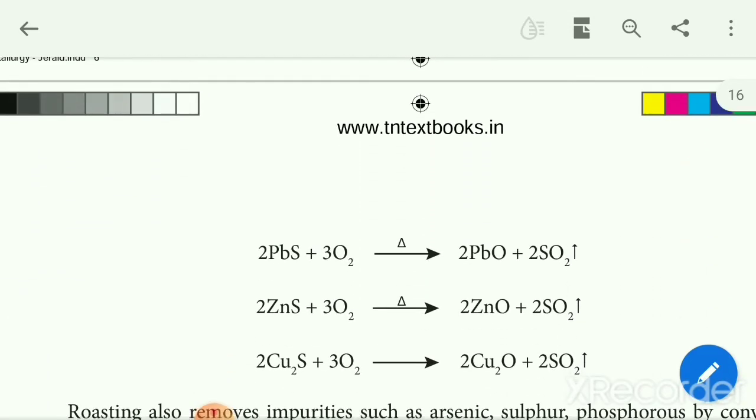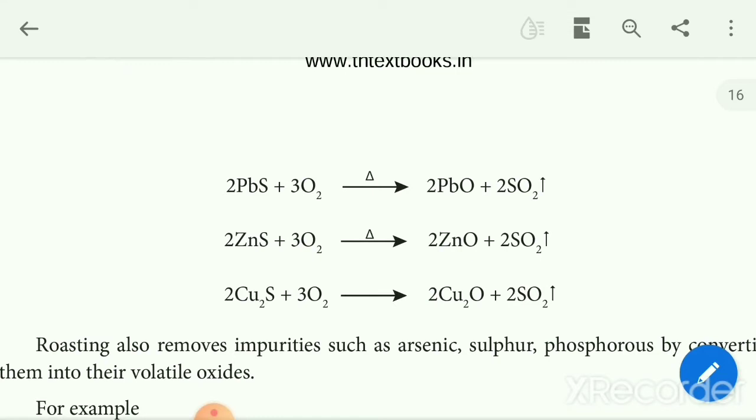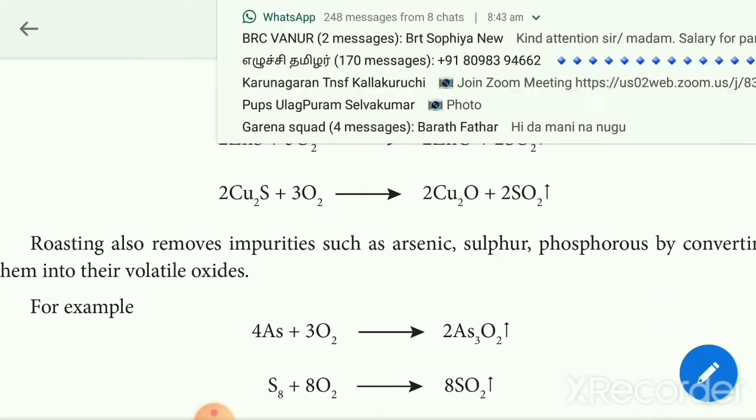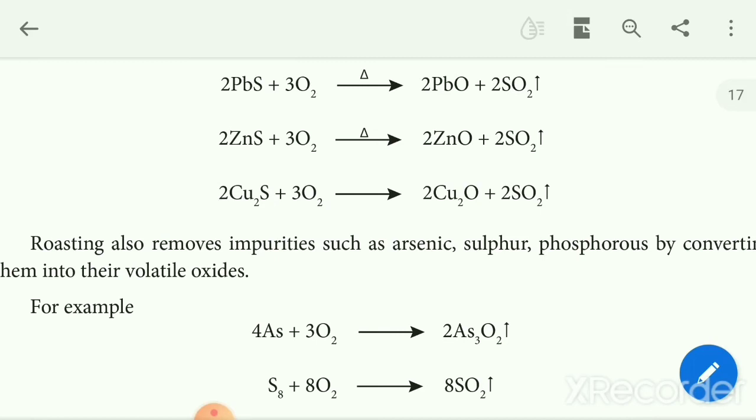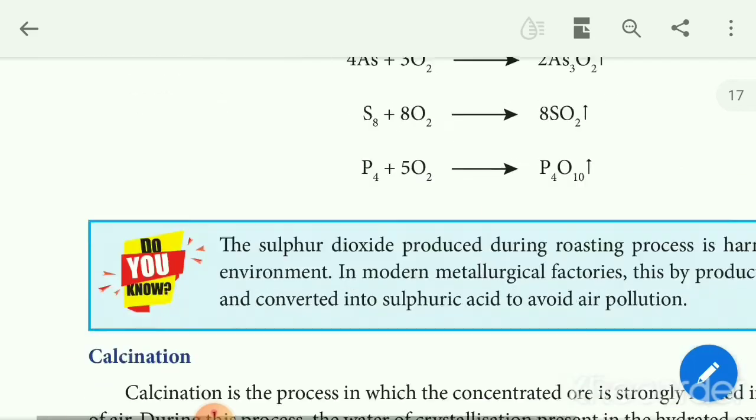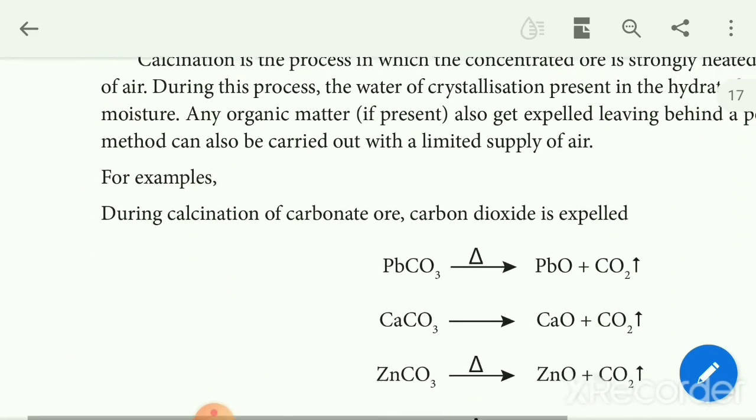Let's see an example: lead sulfide plus oxygen. In the roasting process, excess of oxygen is passed over the lead sulfide, and on heating we get lead oxide. The lead sulfide ore is converted into lead oxide, PbS into PbO, and so on. Similarly zinc sulfate, copper sulfate. Roasting also removes impurities such as arsenic, phosphorus, sulfur by converting them into volatile oxides.